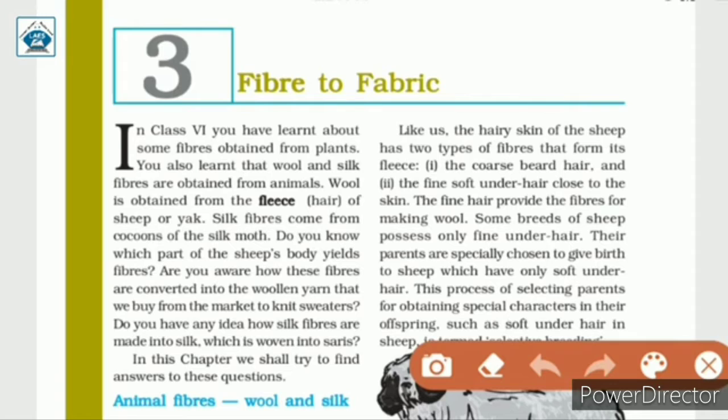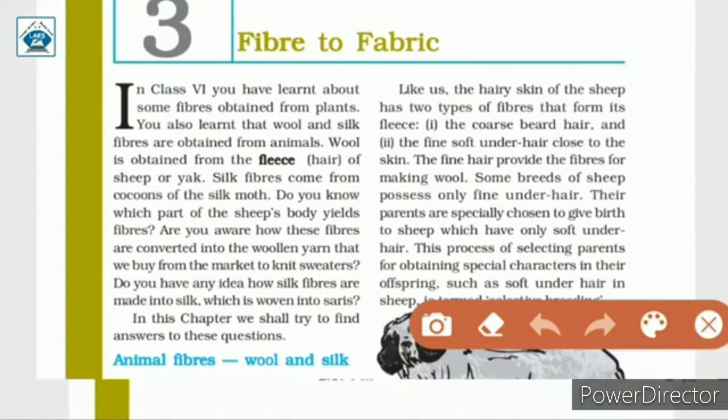Do you know which part of the sheep's body yields fibers? Are you aware how these fibers are converted into the woolen yarns that we buy from the market to knit sweaters? Do you have any idea how silk fibers are made into silk, which is woven into saris? In this chapter, we shall try to find answers to these questions.